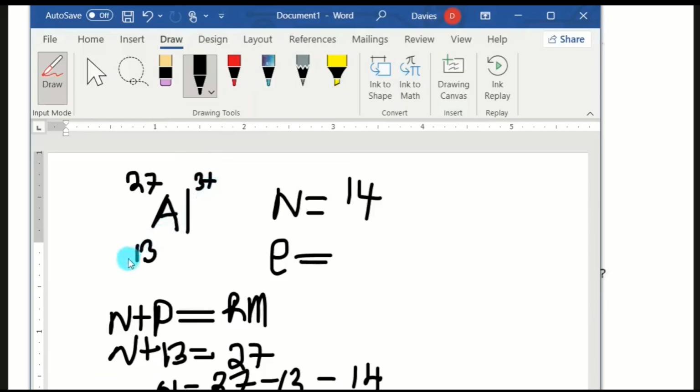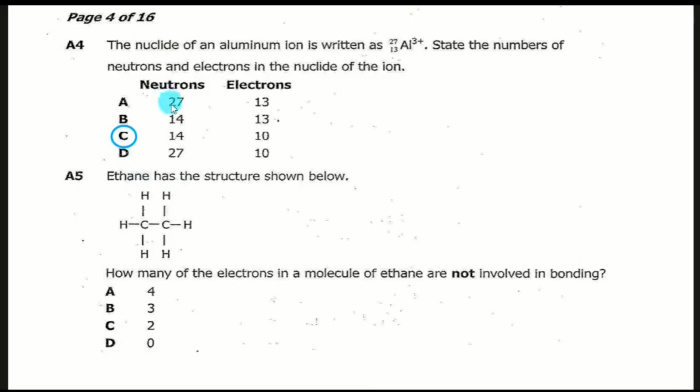So you remove 3 electrons, then you remain with 10. So the number of electrons is 10. So neutrons 14, electrons 10. This is why we found this one. Neutrons 14, electrons 10. Yeah, so now I'm happy I've answered it accordingly.